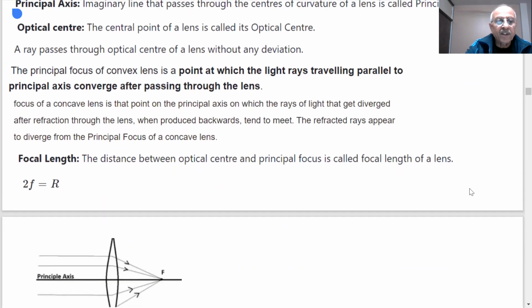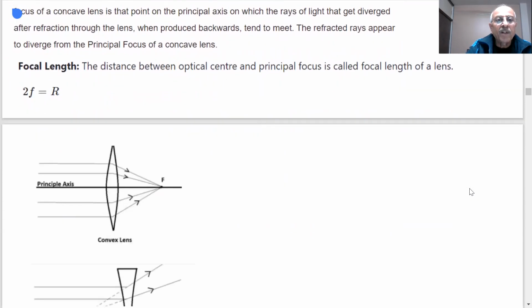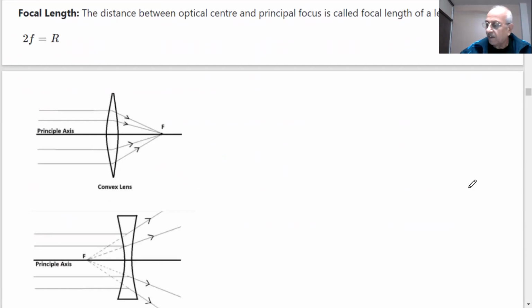If this is my convex lens, what do you find? Since this side is bulging out, this side is bulging out, student, as you can see, it would be like a sphere.